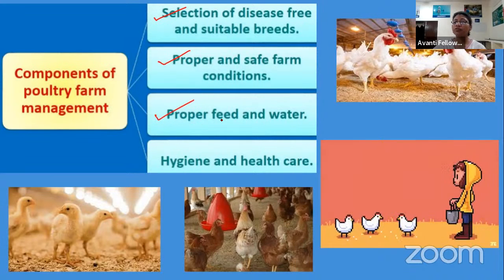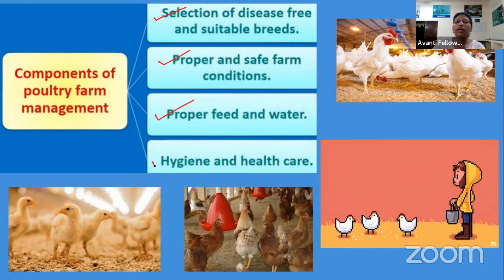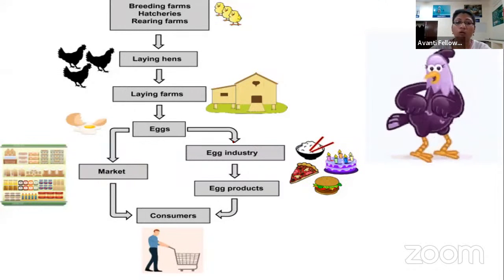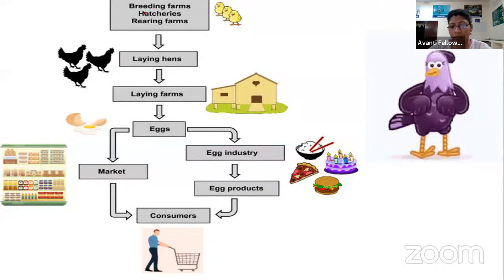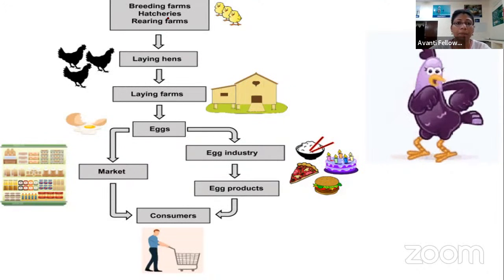Next is the proper feed and water. You have to provide them nourishment to maintain their health. Along with the hygiene, we need to take care of their nutrient values, the hygiene and health care. So all these points keep on repeating themselves, right? So this is how poultry farming management takes place.